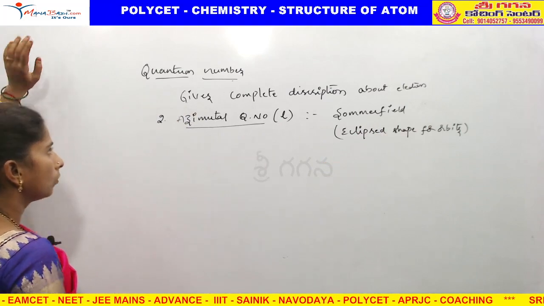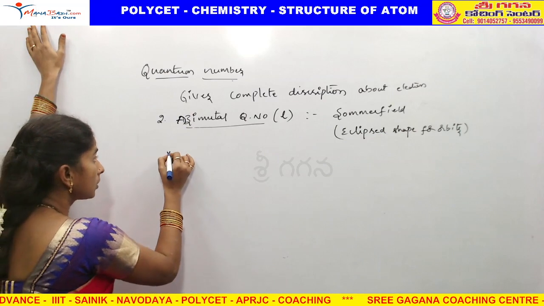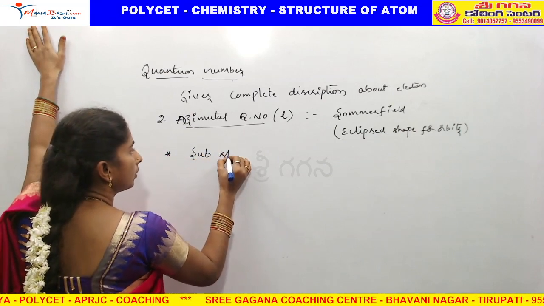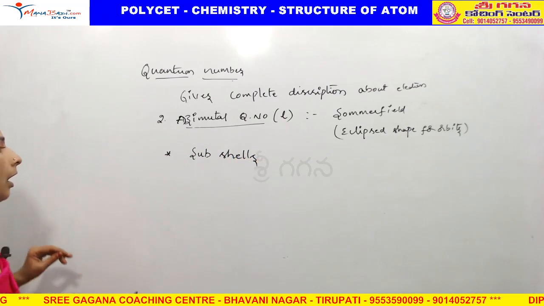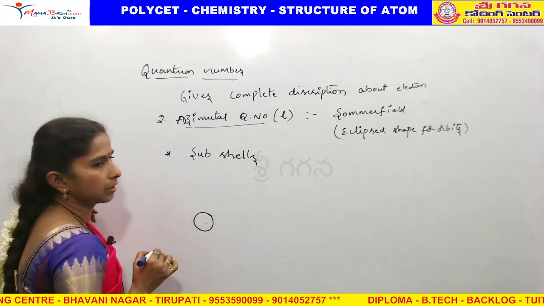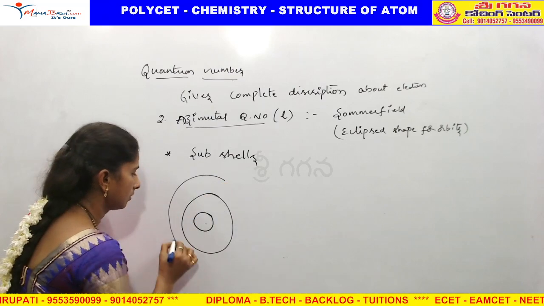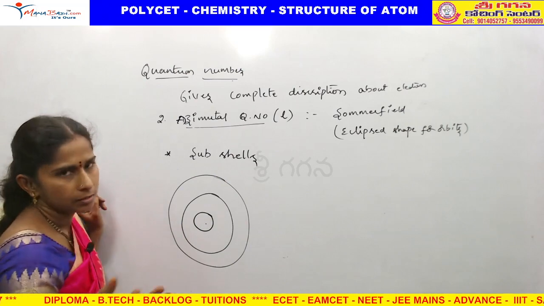Coming to the azimuthal quantum number, it gives the information about subshells. Very important: subshells. What are subshells? This is the first shell, second shell, third shell, and a fourth shell will also be there.